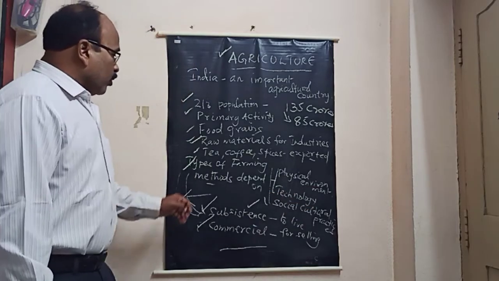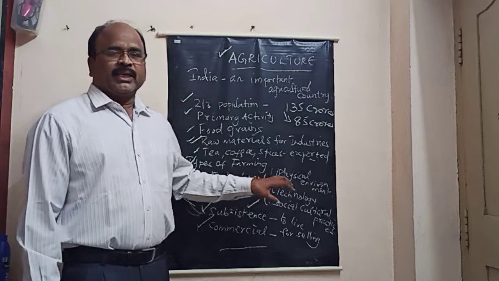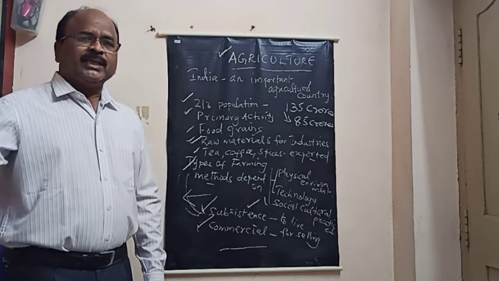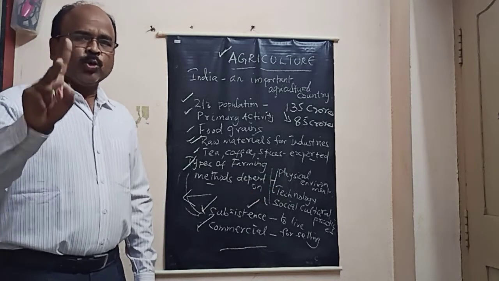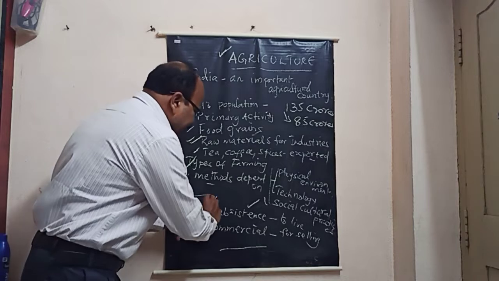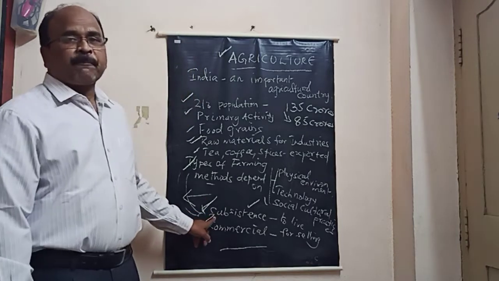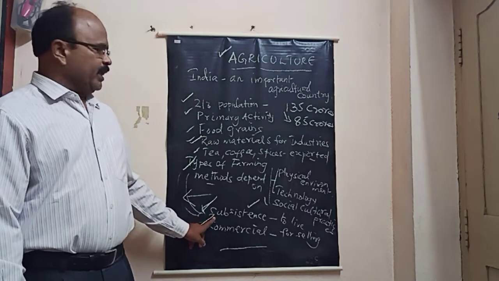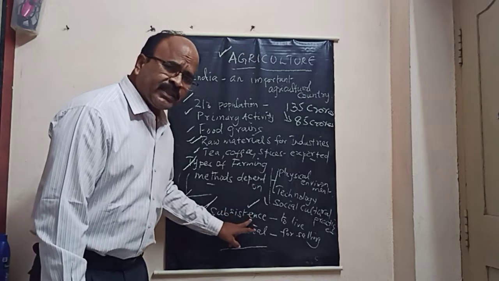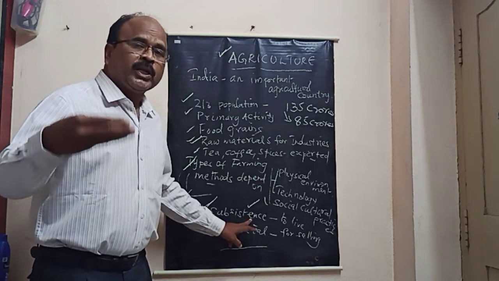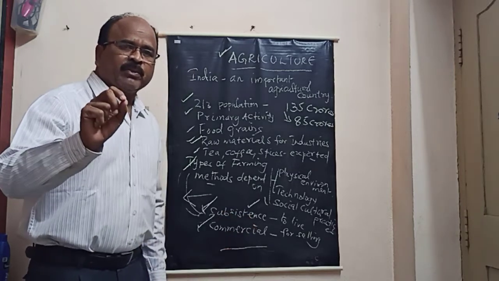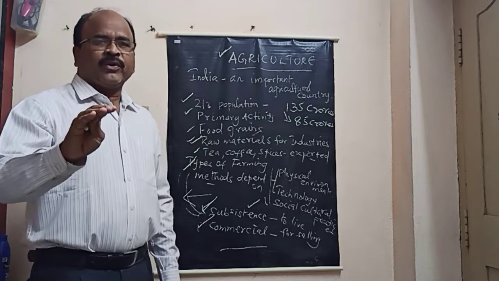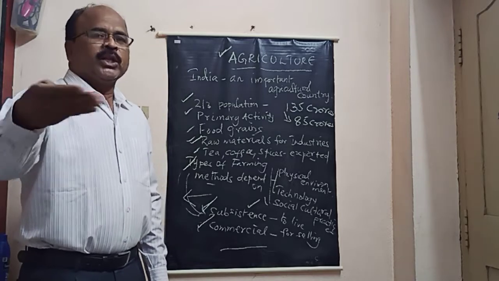The next one, how many types of farming are there in India? How is it followed in different areas? There are two types of farming. First one is subsistence farming. What's the meaning of subsistence? To survive, to live. So subsistence farming means any type of farming done for our survival, to live.